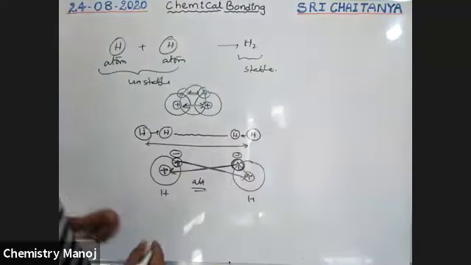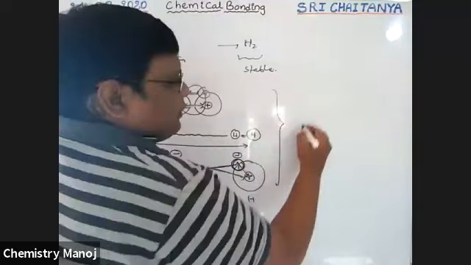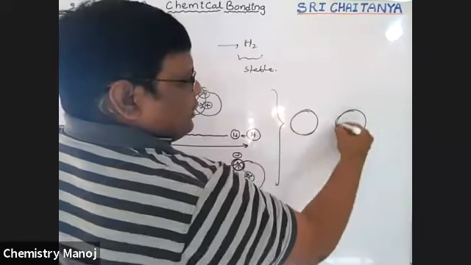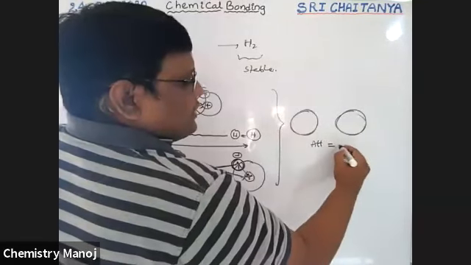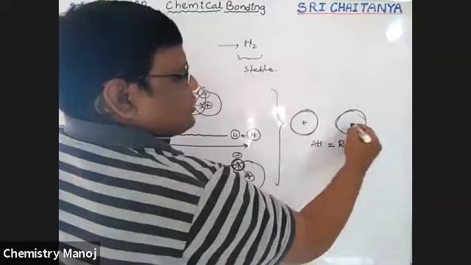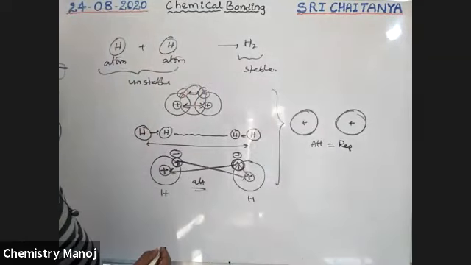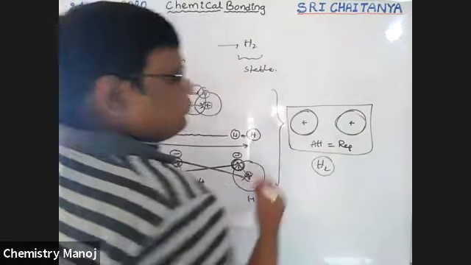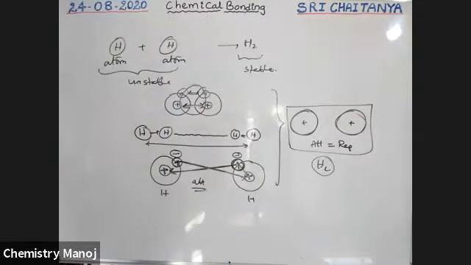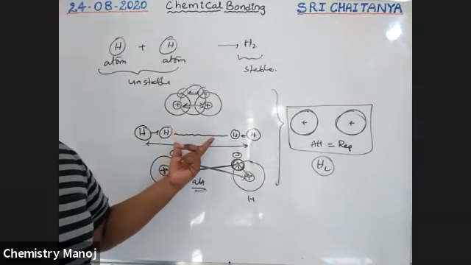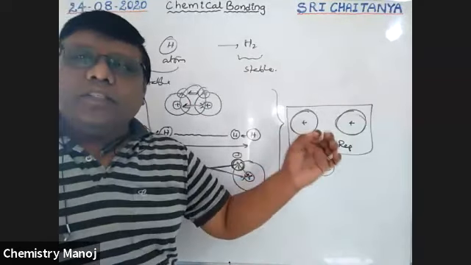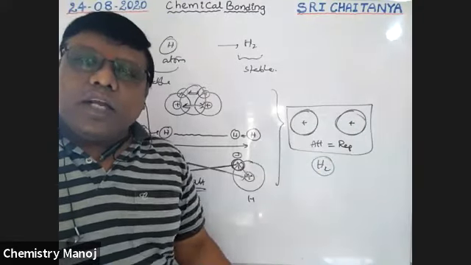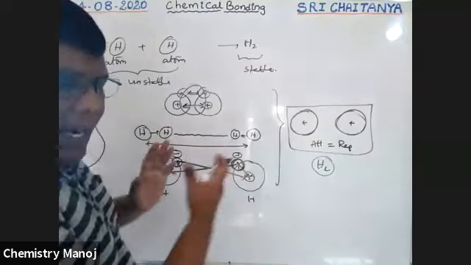This is the hydrogen atom, and this is the other hydrogen atom. Here, attractive forces are equal to repulsive forces, and the H2 molecule is formed. Not too close, not too far away, so the equilibrium distance is maintained.